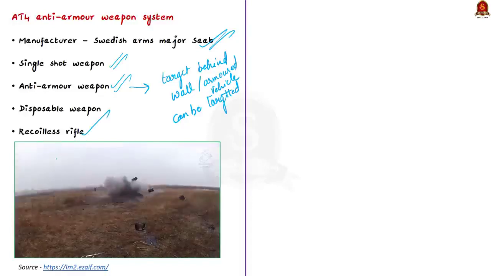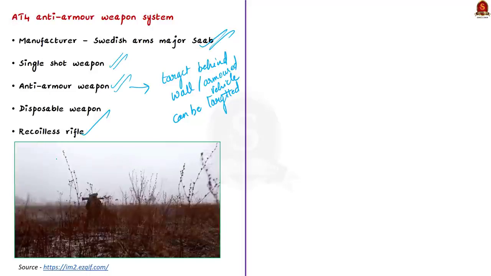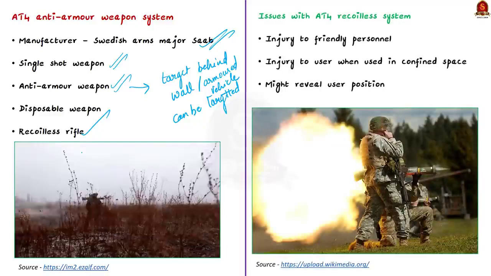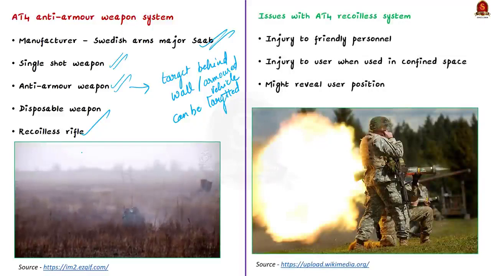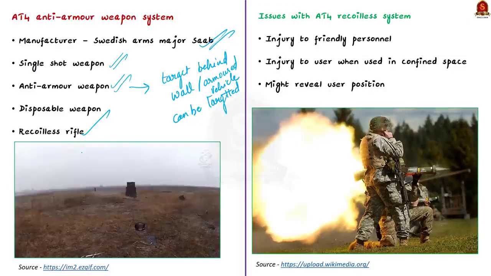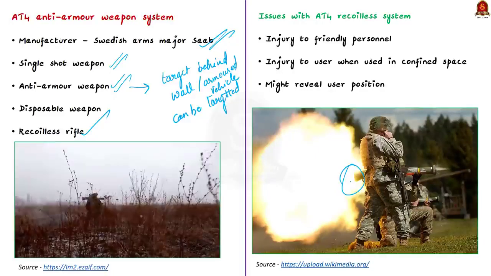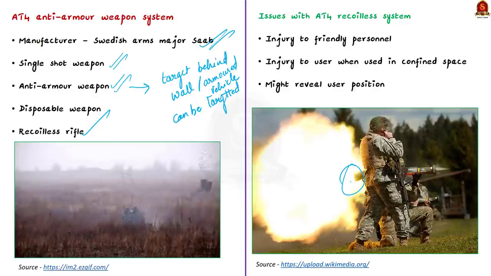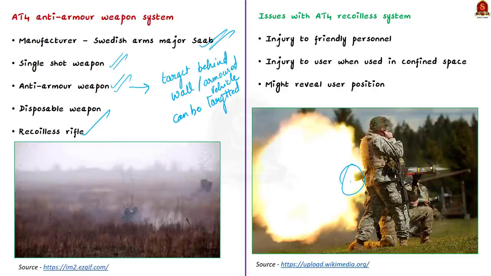Recoil means the backward thrust which is generated when a gun is fired. But this weapon system has no recoil. Instead, the forward inertia of the projectile is balanced by the inertia of propellant gas that is ejected from the rear end of the barrel. As you can see in this image, this is the projectile gas blowout. So this thrust generated by the projectile gas blowout counters the recoil. So this makes the 84 system recoilless, which is actually an advantage.